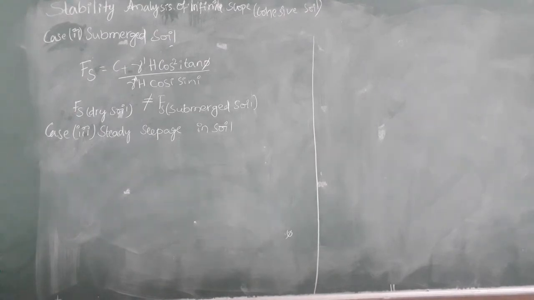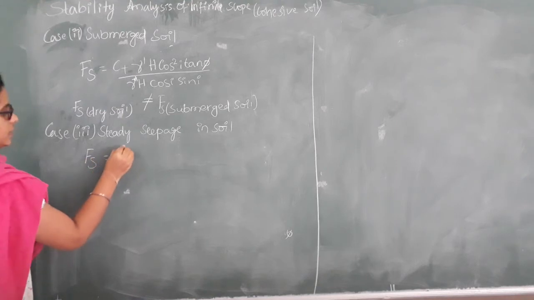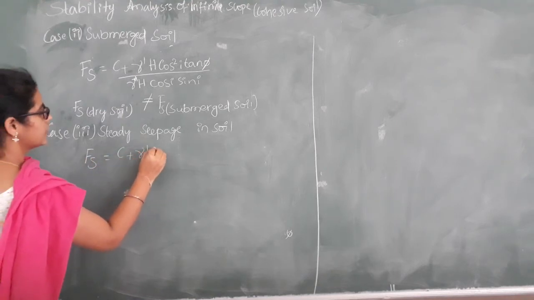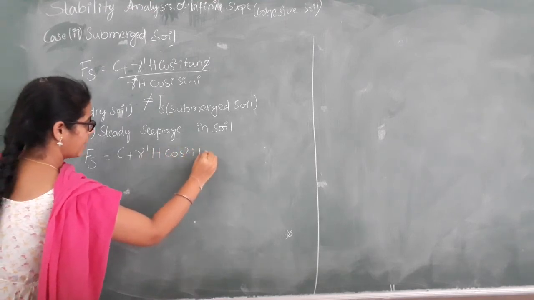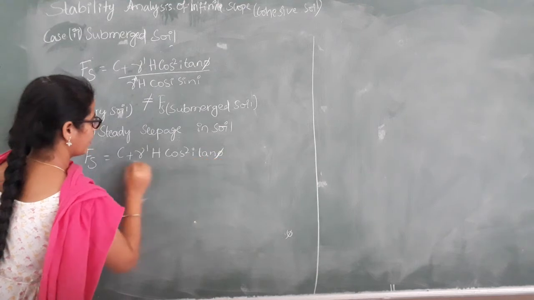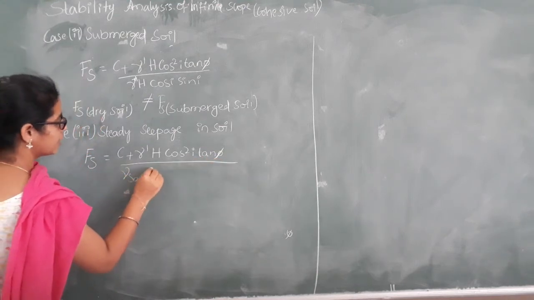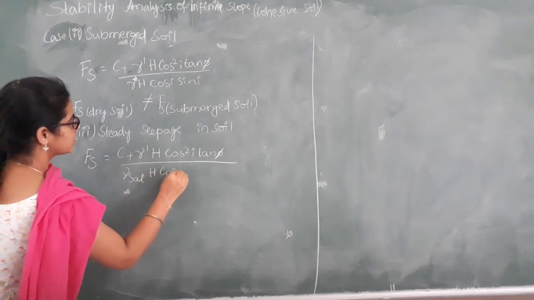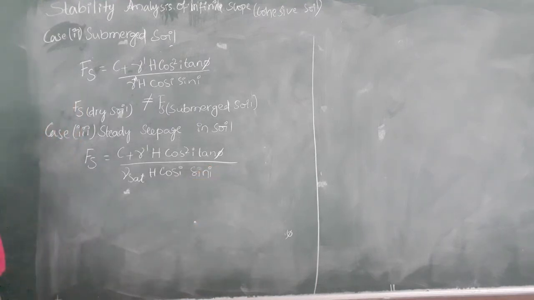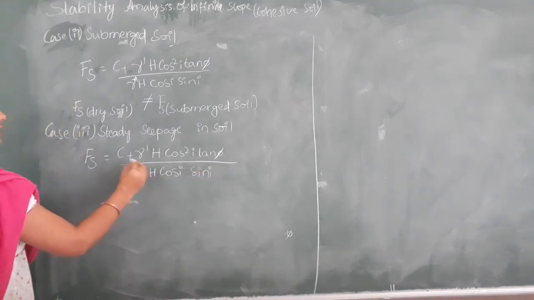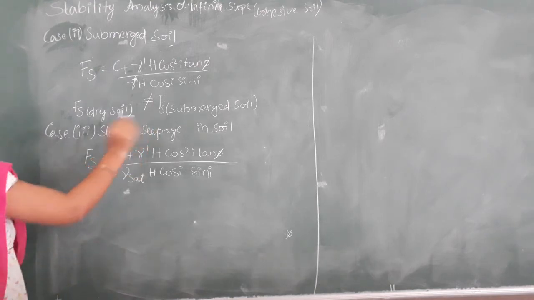The factor of safety here is equal to C plus gamma dash H cos square i tan phi by gamma sat into H cos i sin i. Because the denominator is changing, because the condition in the soil is changing. It is steady seepage in soil.